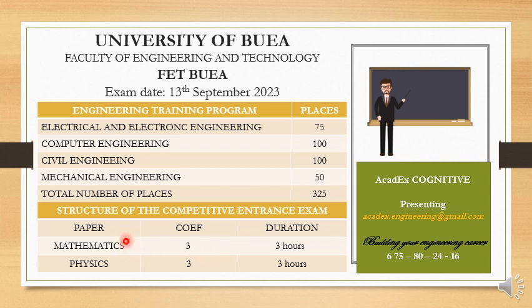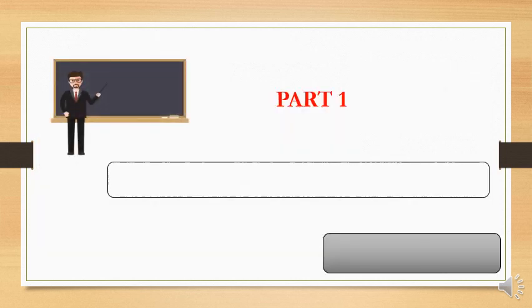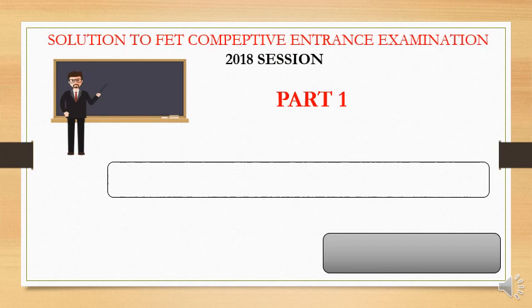We have the mathematics paper, which is written for the duration of 3 hours, and the physics paper written also for the duration of 3 hours, and both mathematics and physics are of equal rating, so they have the same coefficient of 3. That said, we are going to get started with the video. Like I said, we are looking at the solution to FET Competitive Entrance Examination 2018 session Part 1.